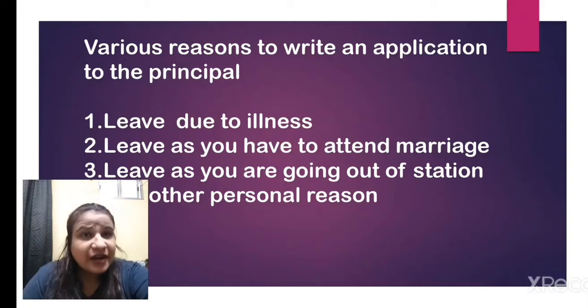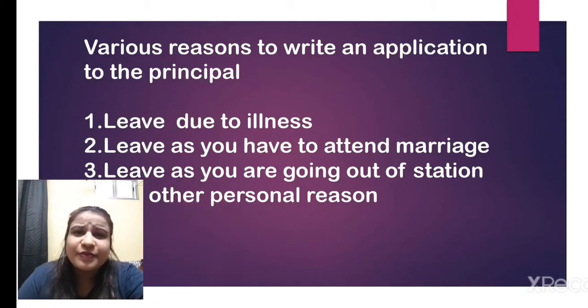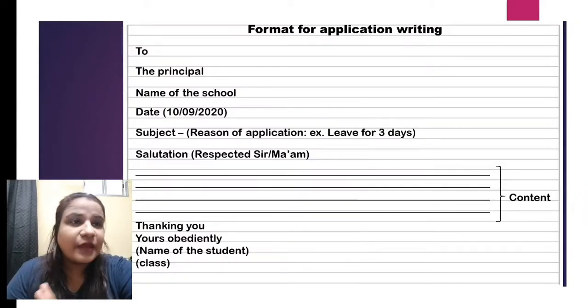Various reasons to write an application: leave due to illness, leave as you have to attend a marriage, leave as you are going out of station, or any other personal reason you want to take leave for. So you can write an application for all these things to the principal. Now we will discuss the format of the application writing.